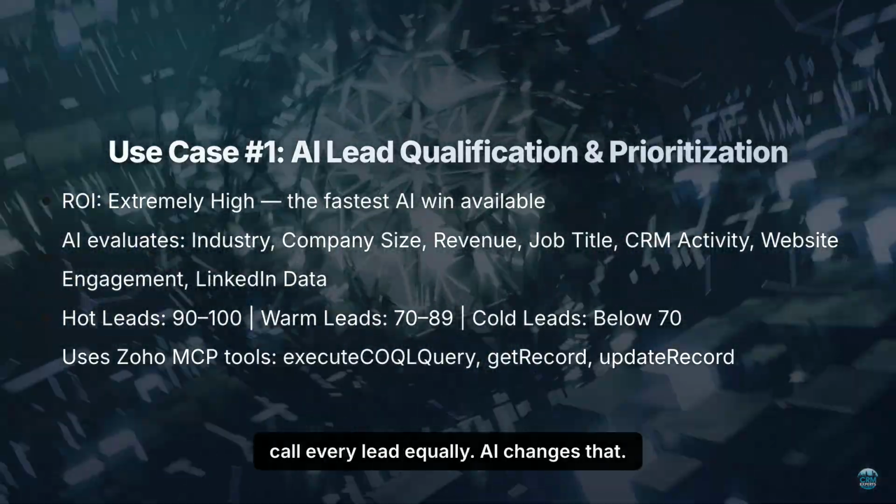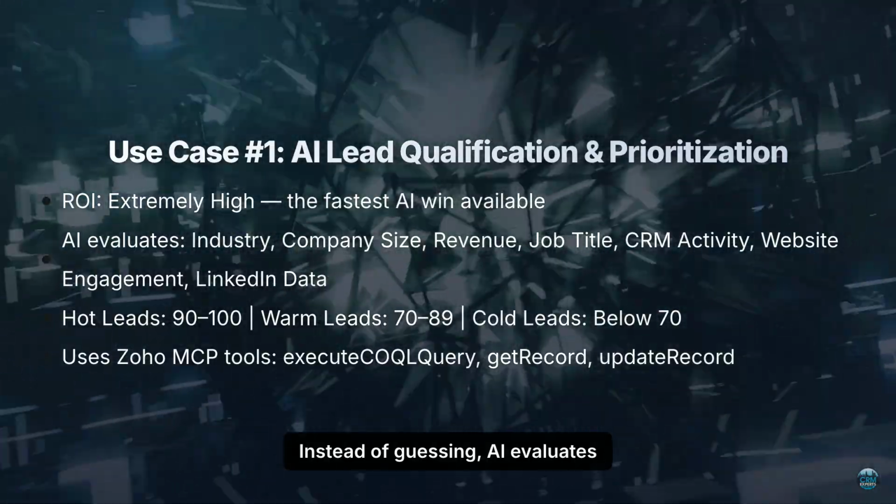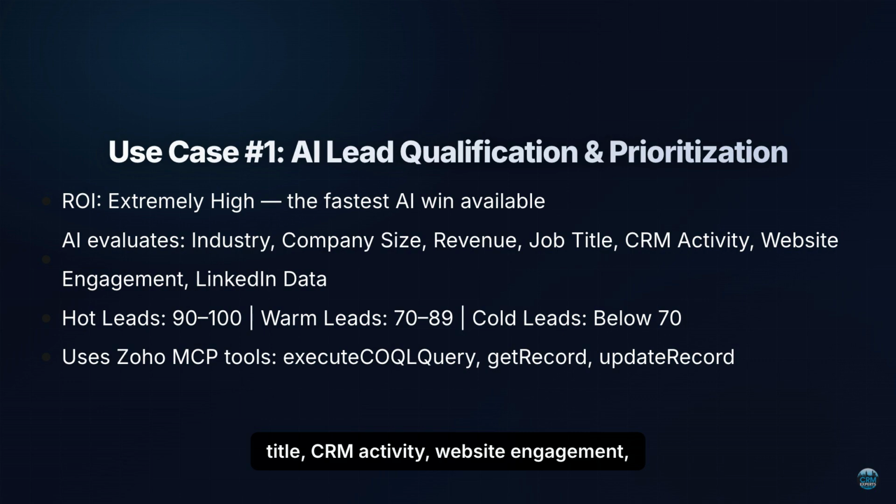Most reps call every lead equally. AI changes that. Instead of guessing, AI evaluates industry, company size, revenue, job title, CRM activity, website engagement, and LinkedIn data. The AI then assigns a score: hot leads from 90 to 100, warm leads from 70 to 89, cold leads below 70. Using Zoho CRM and MCP tools like Execute CoQL Query, Get Record, and Update Record, AI automatically identifies the highest value opportunities.